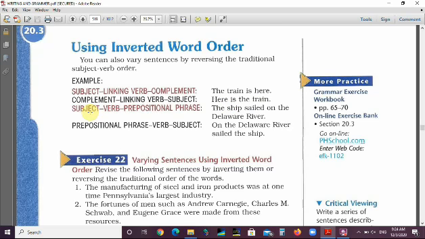If we have this structure, subject, verb, prepositional phrase, we can begin with the prepositional phrase and then the verb and put the subject at the end. For example, the ship sailed on the Delaware River. We can begin with the prepositional phrase, on the Delaware River sailed the ship.